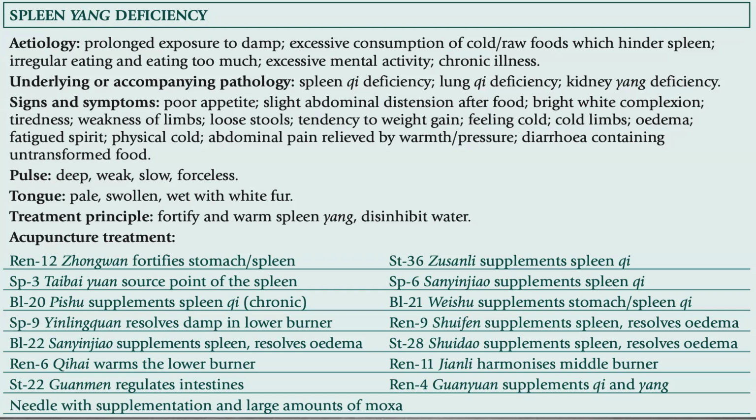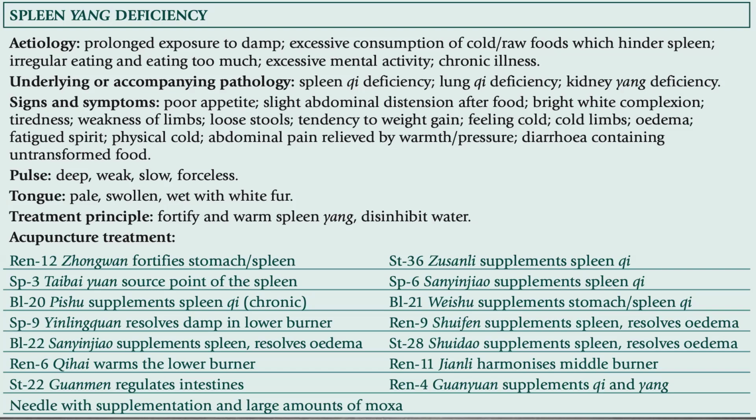Signs and symptoms: poor appetite, slight abdominal distension after food, bright white complexion, tiredness, weakness of limbs, loose stools, tendency to weight gain, feeling cold, cold limbs, edema, fatigue, low spirit, physical cold, abdominal pain relieved by warmth or pressure, diarrhea containing untransformed food. Pulse: deep, weak, slow, forceless. Tongue: pale, swollen, wet with white coating. Treatment principle: fortify and warm spleen yang, disinhibit water.